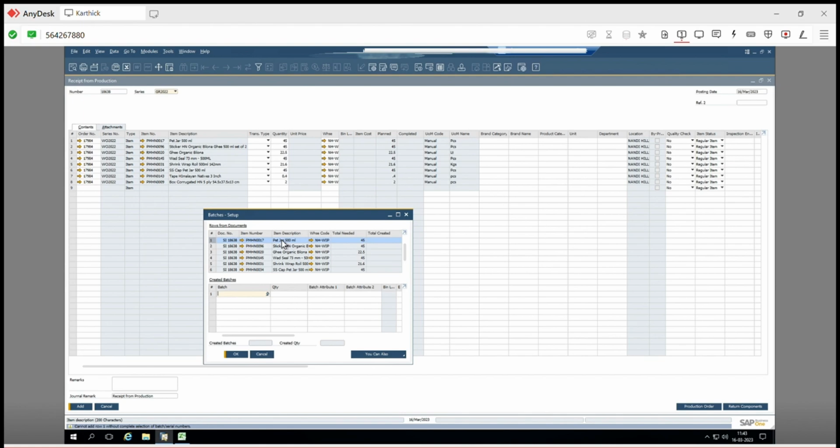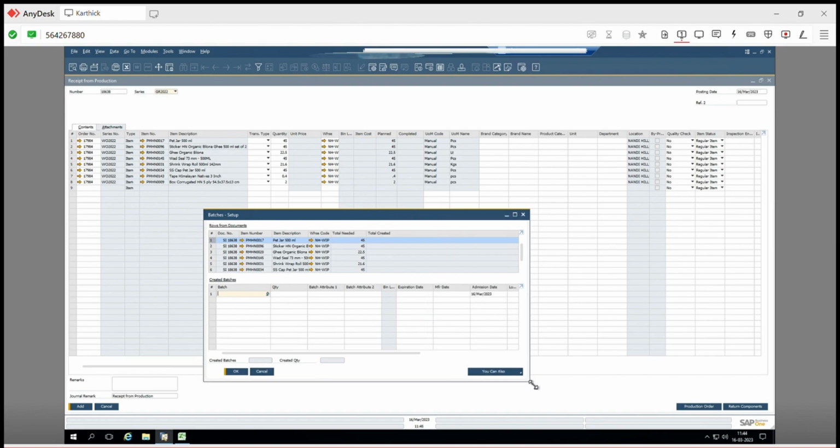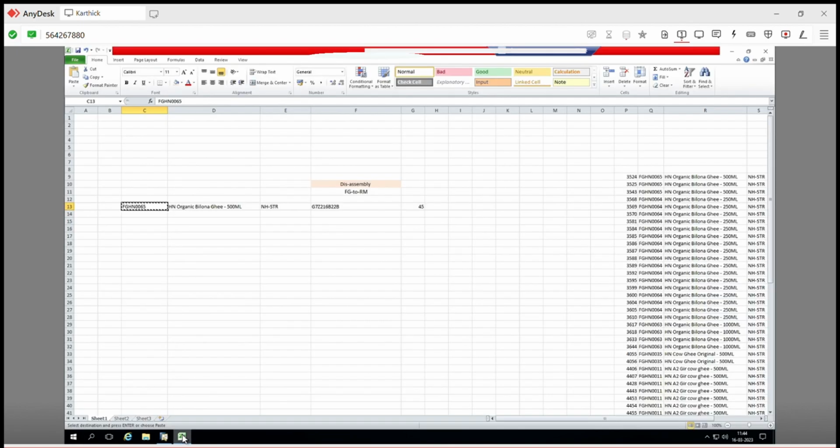And here you need to create the batch number for all the RM. Do you have any idea what the RM batches are? What all are the raw materials which you use? You need to give a batch number.